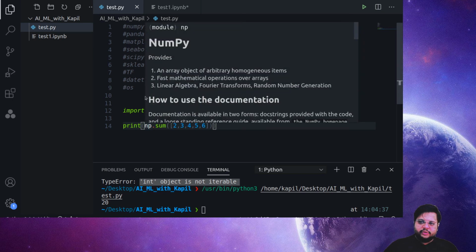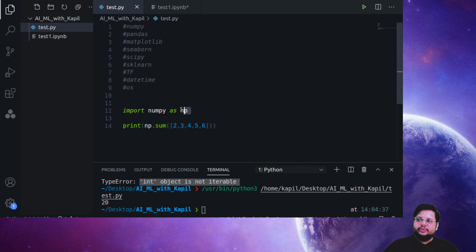So this is how we use the package. We use np. NumPy would definitely have the sum function written within it. So what we are doing is calling the NumPy script, and asking it to use the sum function which is already written there. So this is how we are using a pre-written function. This is what we call a package. We are going to use packages frequently, and we just use the import statement. So this is it for today.